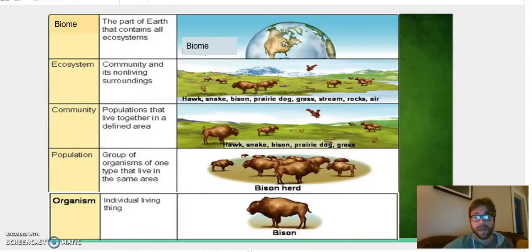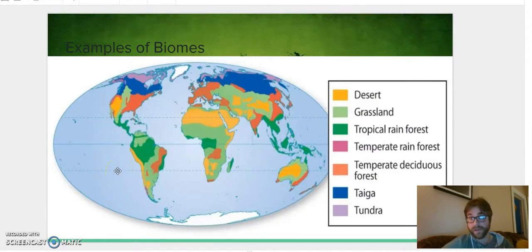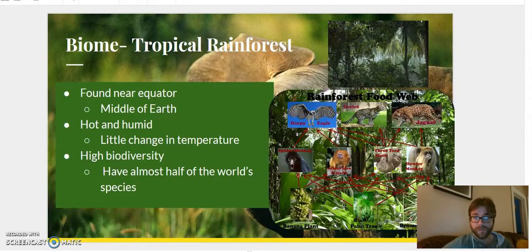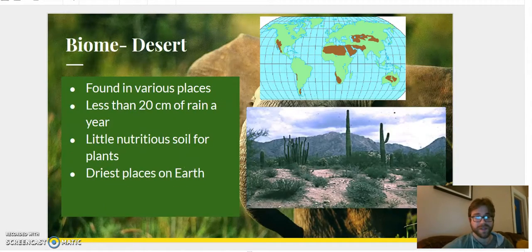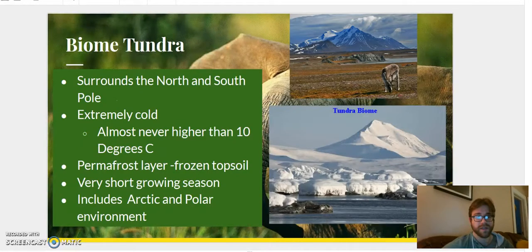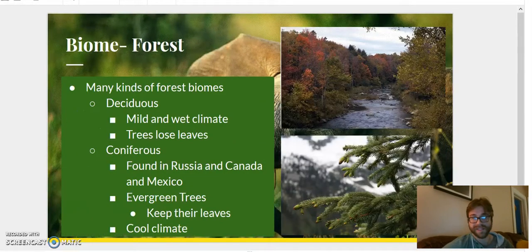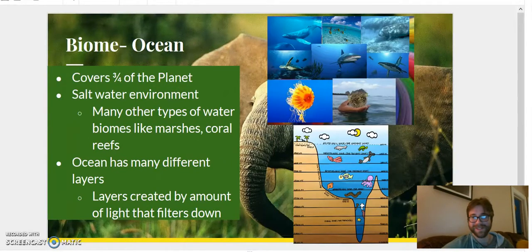Now that we're talking about biomes, we can see the Earth, our biosphere, is made up of all these different biomes. And we need to know, not all of these specifically, we need to know the ones I'm about to go over. So, the biomes you need to know are as follows. The tropical rainforest, you need to know the savanna, you need to know the desert, you need to know the tundra, you need to know forests, that includes deciduous and coniferous, and you also need to know the oceans.